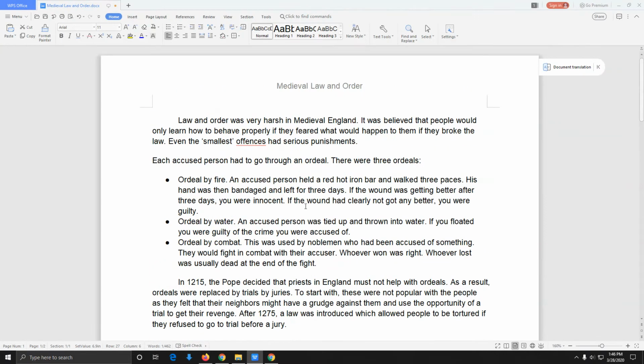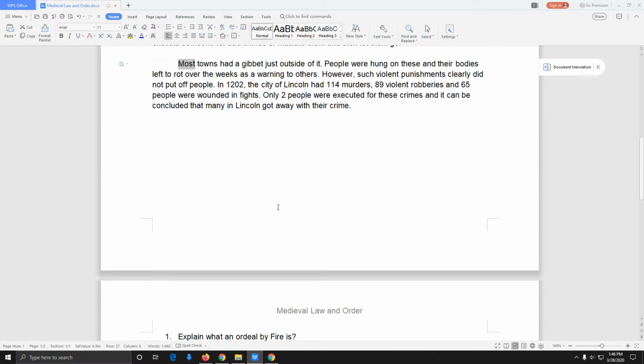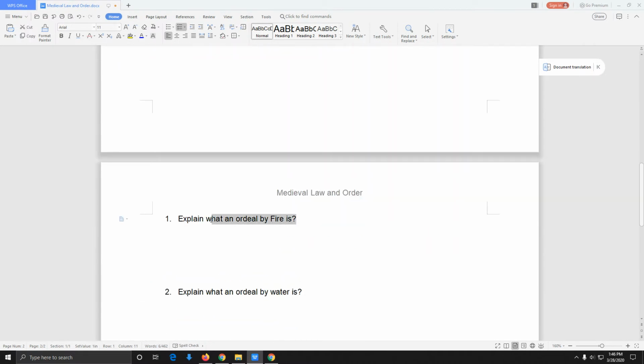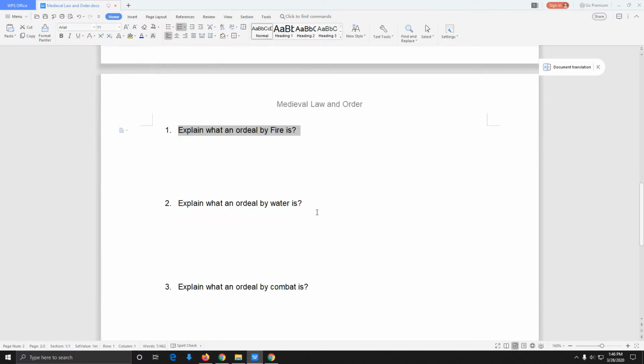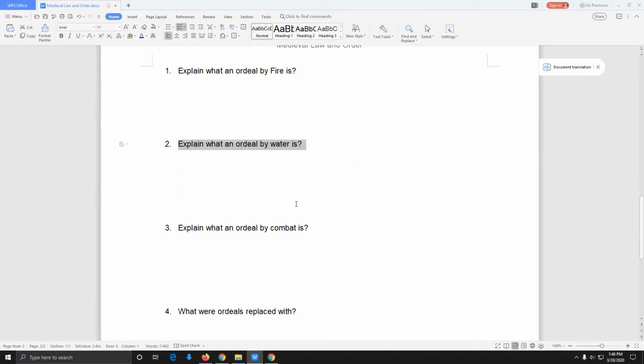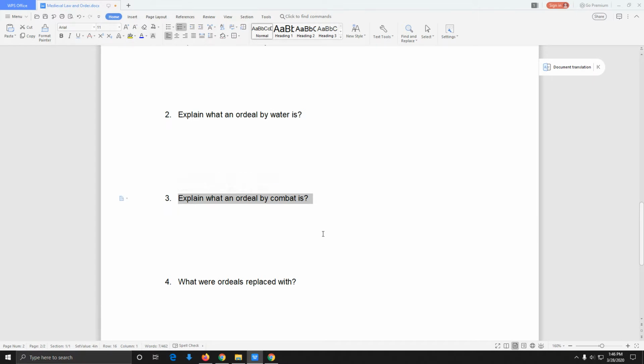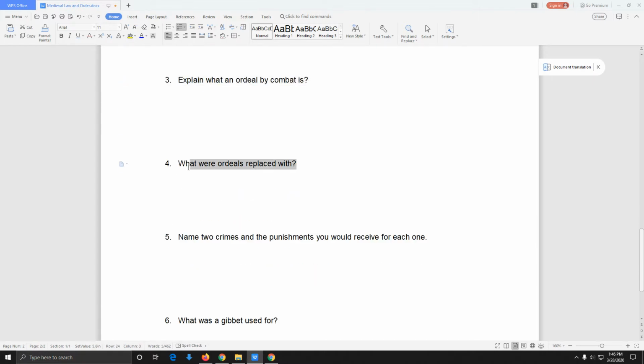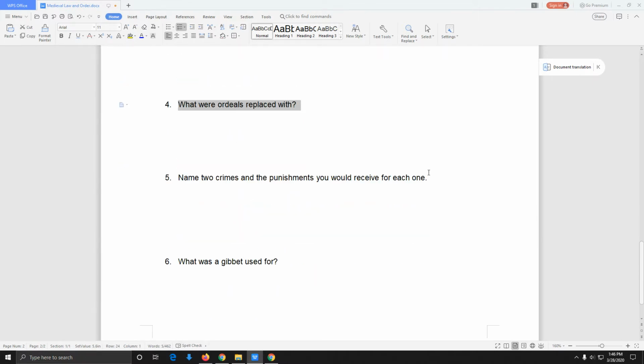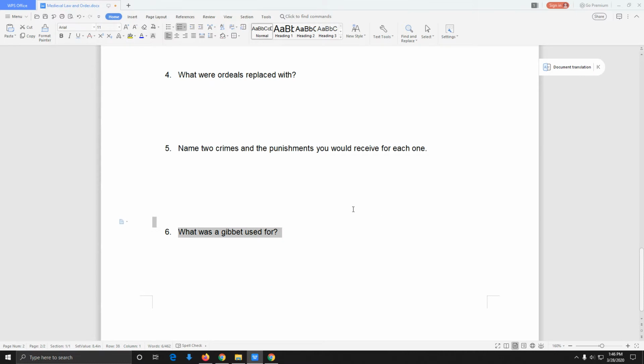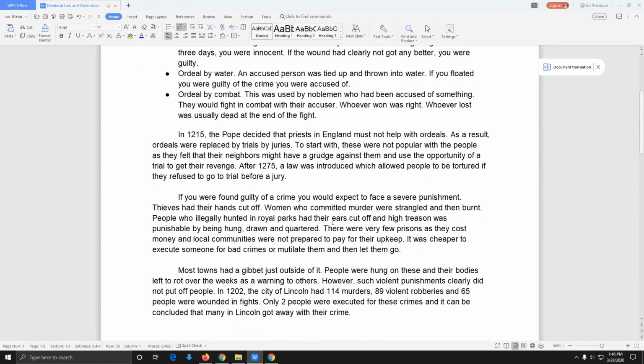Guys, we're reading about medieval law and order today, and let's go over the questions first. Number one, explain what ordeal by fire is. Two, explain what ordeal by water is. Three, explain what ordeal by combat is. Four, what were ordeals replaced with? Five, name two crimes and the punishment you would receive for each one. And six, what was a gibbet used for?